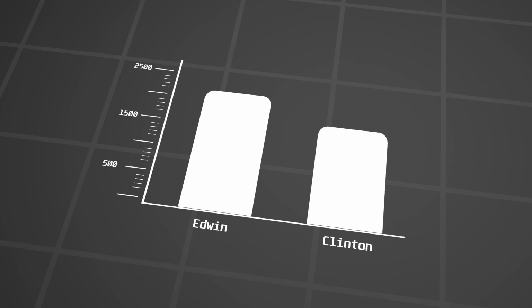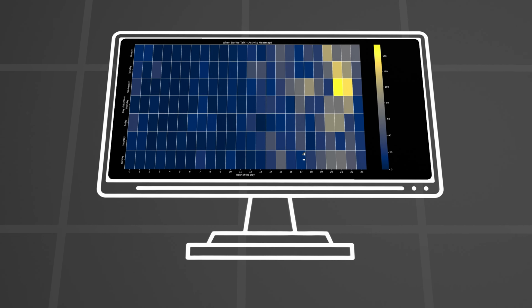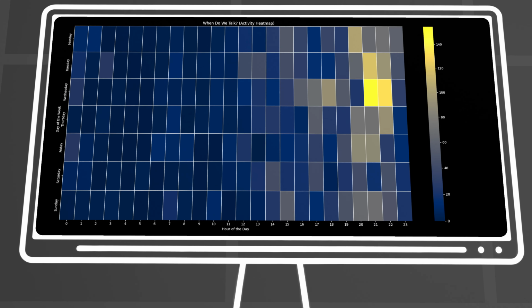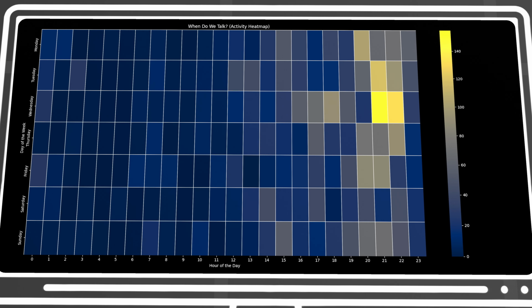Next, I wanted to know when we talked the most. For this, I created an activity heatmap. The script groups all the messages by the day of the week and the hour they were sent. And the heatmap shows days on one axis and hours on the other. The brighter a cell is, the more messages we exchanged in that specific time slot. This visualization instantly reveals patterns I never would have noticed otherwise.